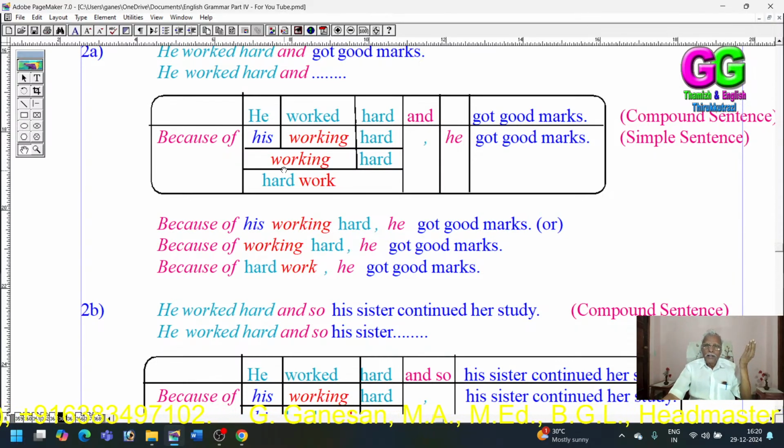"He worked hard and got good marks." "Because of his working hard, he got good marks." "Because of working hard, he got good marks." "Because of his hard work, he got good marks." "Because of hard work, he got good marks." Four ways, four chances. You can use as you please. So whatever comes to your mouth, use that.